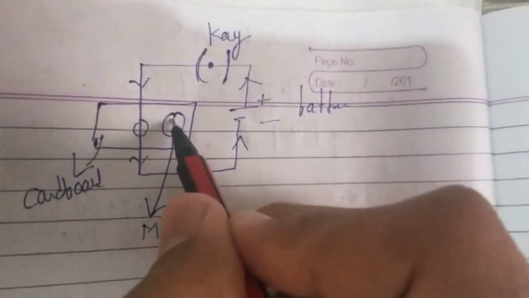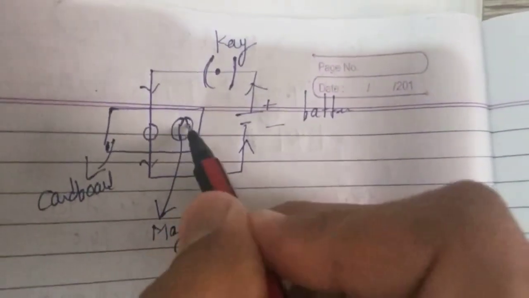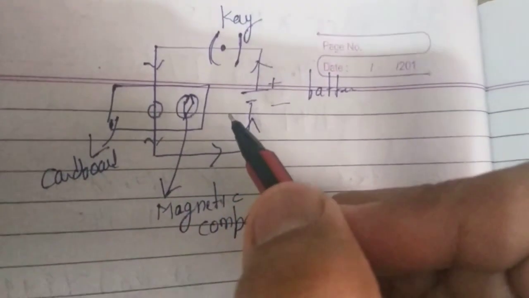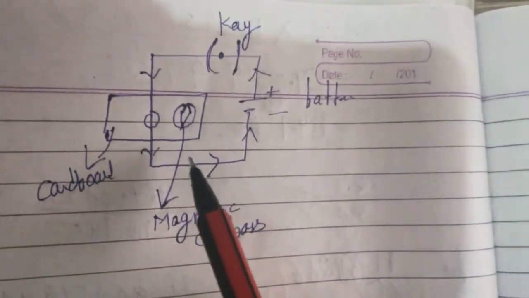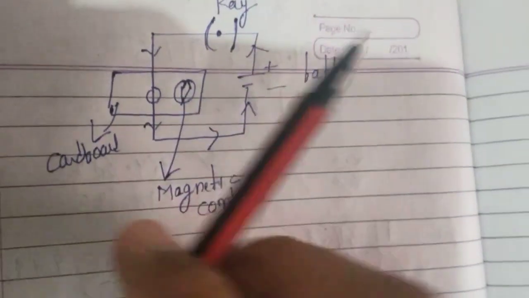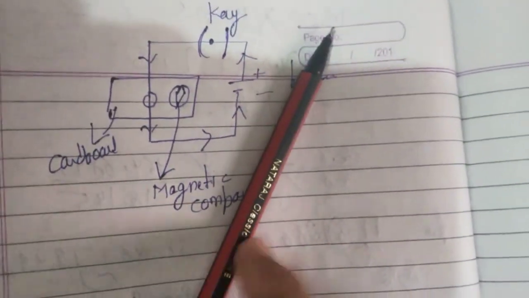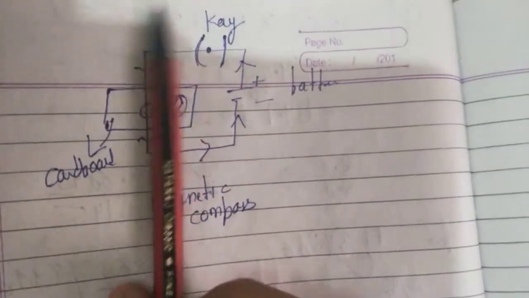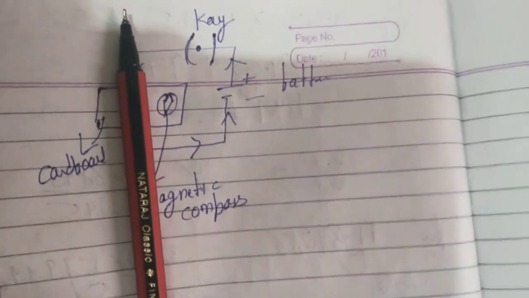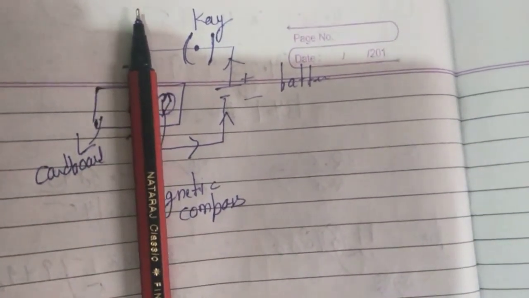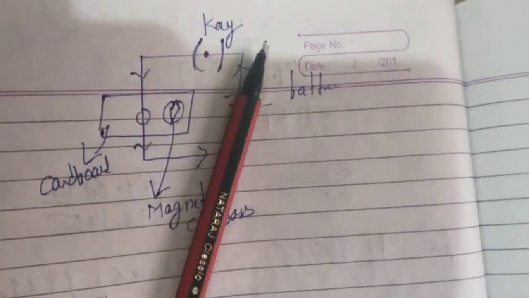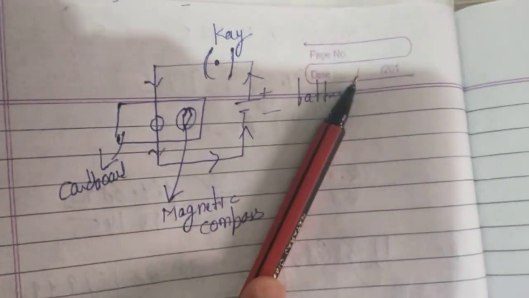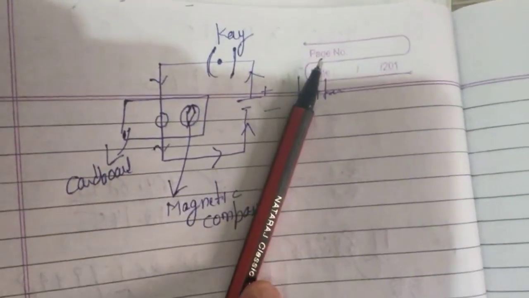So what did he observe? He observed that the needle of this magnetic compass got deflected. Deflected means like this. Some displacement is seen in the magnetic needle. Deflection means like this.